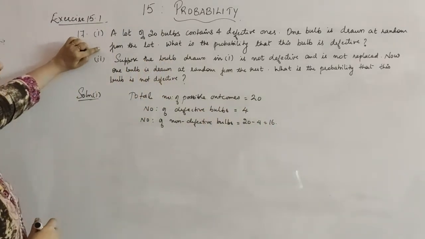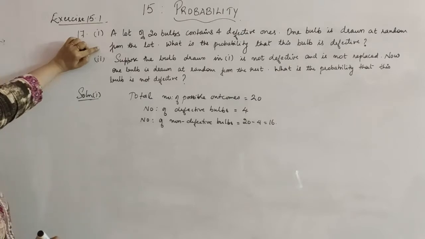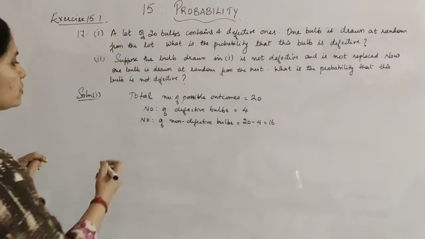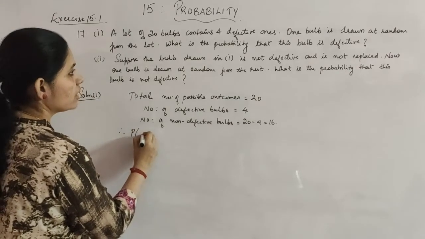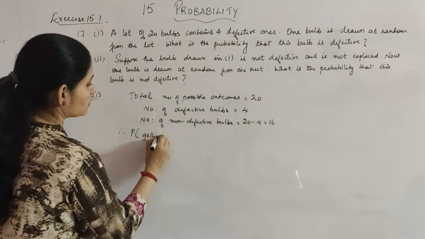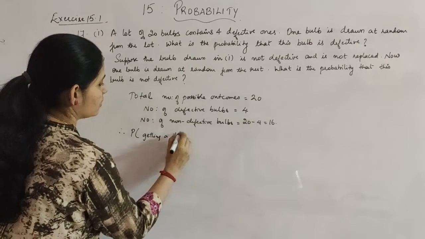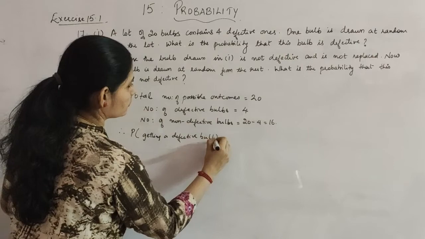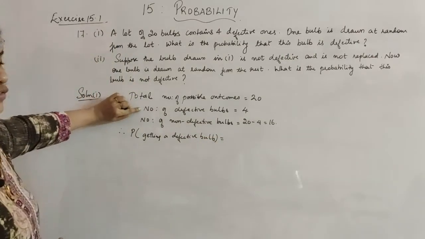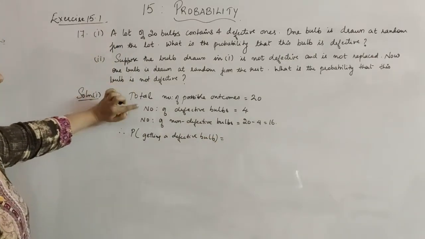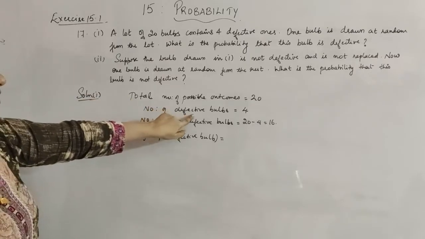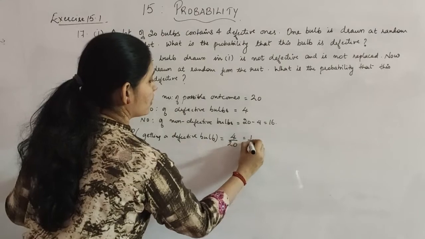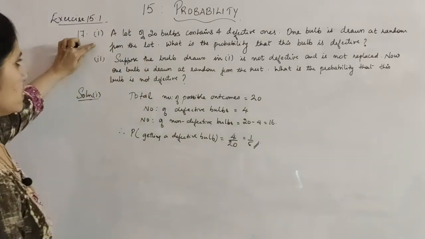Now what is the question? We are taking a bulb at random. What is the probability that this bulb is defective? So you have to find out the probability of getting a defective bulb. So that will be the number of favorable outcomes divided by the total number of outcomes. Number of favorable outcomes means it is the defective bulb. So you will have 4 by 20, which is 1 by 5. So that is your first one.